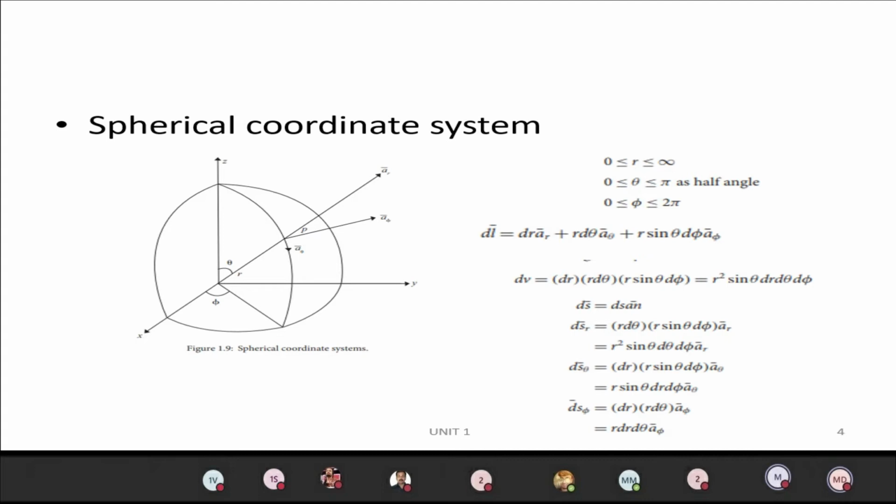For the spherical coordinate system, assume a sphere. The radius of the sphere varies from 0 to infinity, and the half angle or subtended angle we call theta.